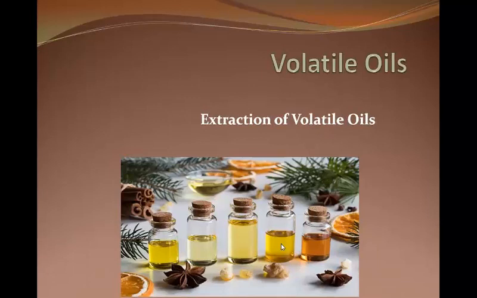They are clear or colorless liquids, but the color of the oil may darken because of exposure to light. When they are kept in exposure to light, they can have a darker color. There are a few exceptions: because of some chemical constituent like azulene, which belongs to the sesquiterpene group of chemical constituents of volatile oil, it is blue in color. So the blue color of chamomile oil is because of the azulene compound.